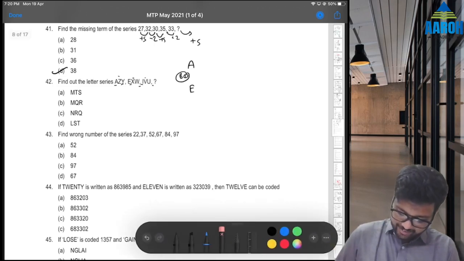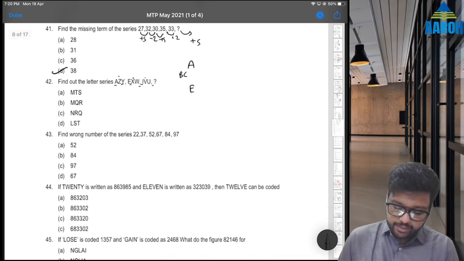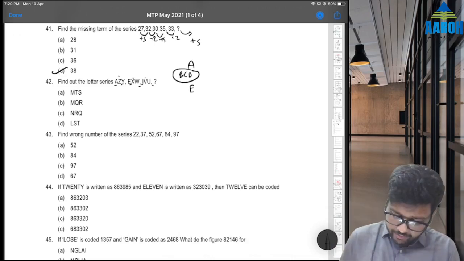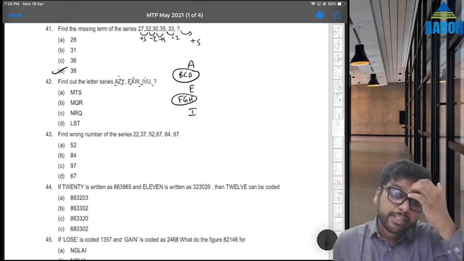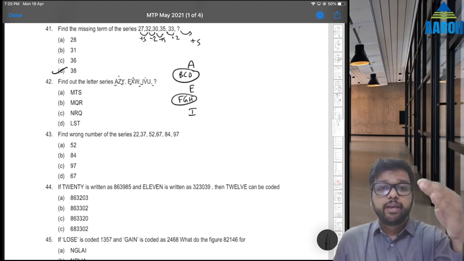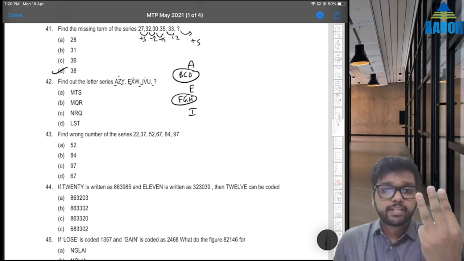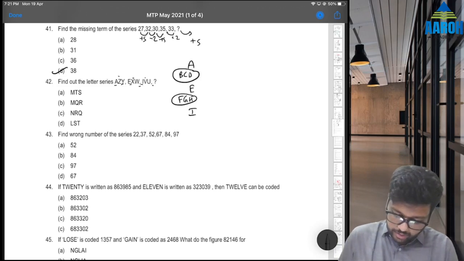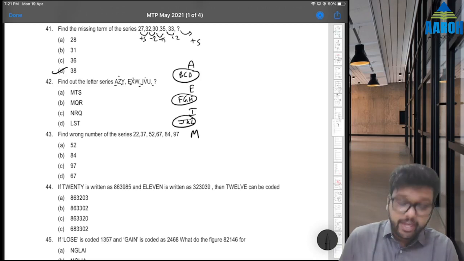Sorry, wait. After A, B, C, D they are leaving out and they are taking E. Then F, G, H they are leaving out and they are taking I. So if we go by the same pattern, next will be A, B, C, D, E, then F, G, H, I, then J, K, L, and then M, right? So ideally, if we skip J, K, L, next one should be M.